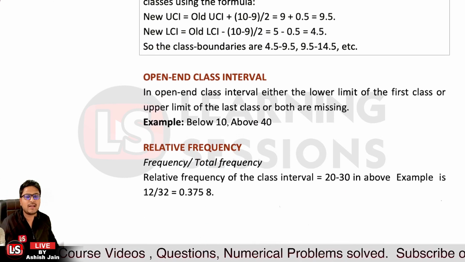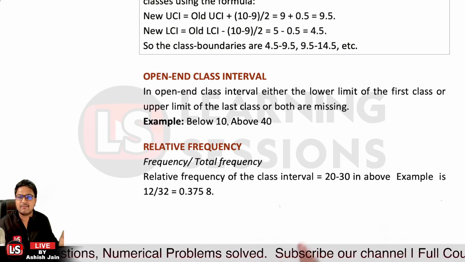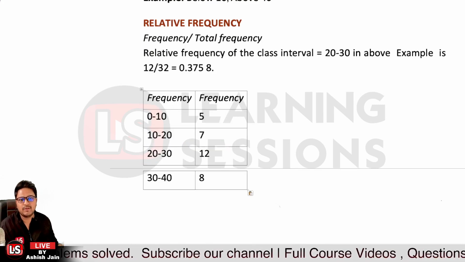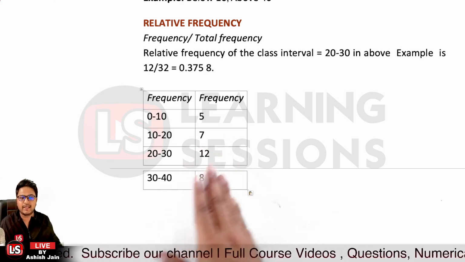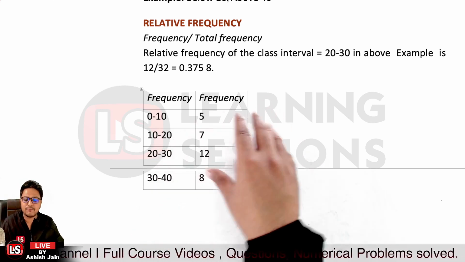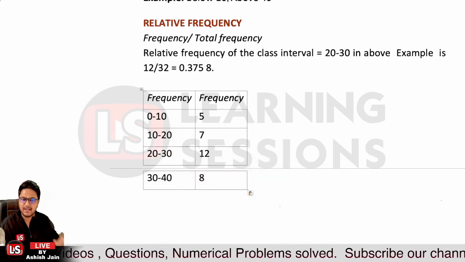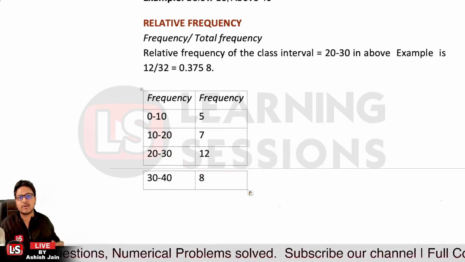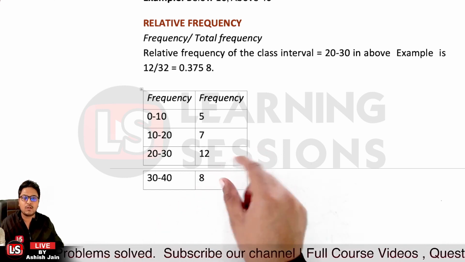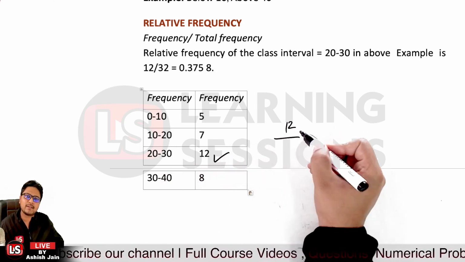Then further it's related to the relative frequency. Relative frequency can be calculated as the frequency divided by the total frequency. In this example, we have the intervals 0 to 10, 10 to 20, 20 to 30, and 30 to 40, and the frequencies are 5 for 0 to 10, 7 for 10 to 20, 12 for 20 to 30, and 8 for 30 to 40. We have to calculate the relative frequency for the interval 20 to 30. The frequency over here is 12, so 12 divided by the total frequency.